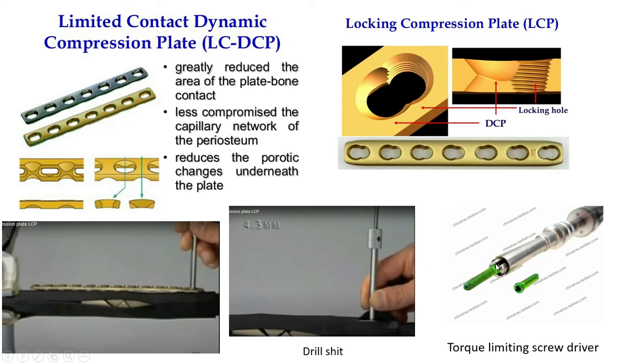Then when you put a locking screw, as the thread diameter is very small, the screw sometimes slips. So a special holding screwdriver is made for this type of screw, called a head holding or head locking screwdriver. And there is a torque limiting screwdriver, meaning you cannot apply more than the required pressure.